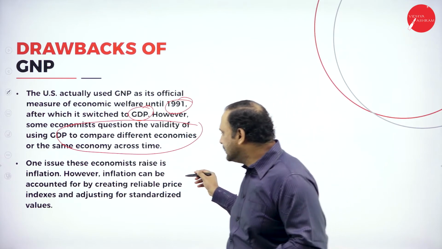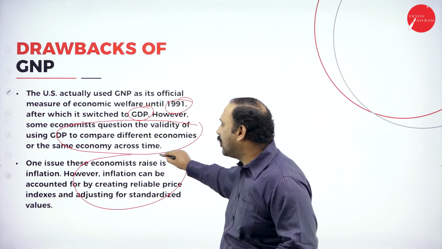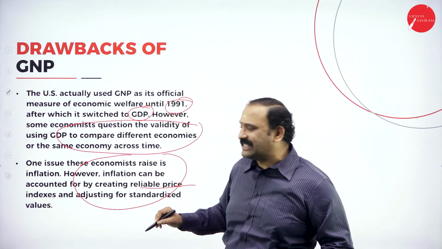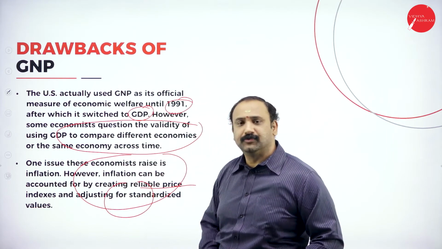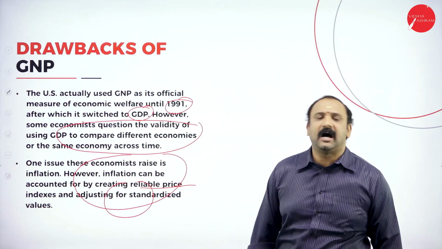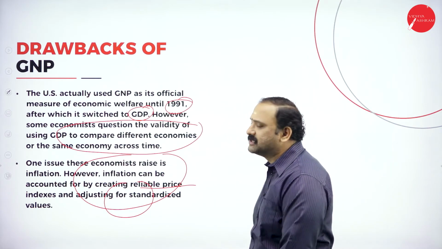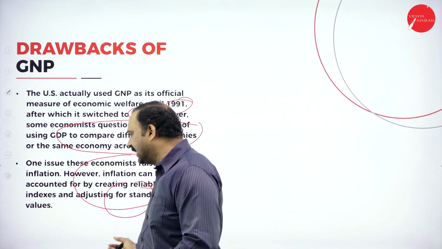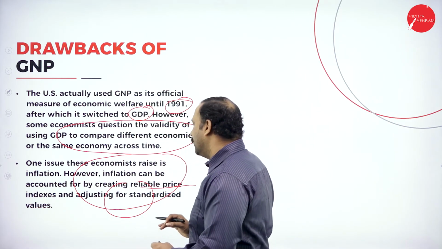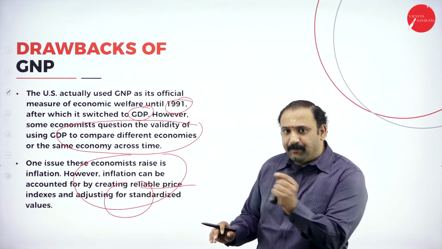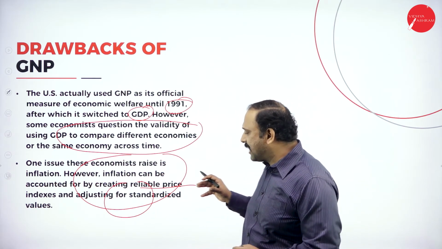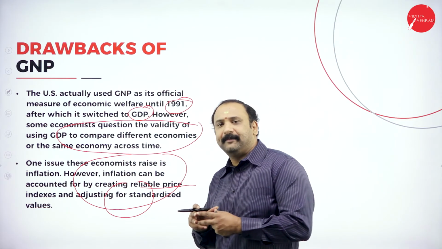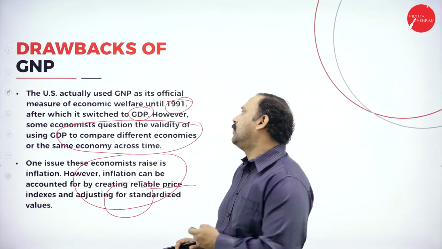One issue that these economists raise is inflation. However, inflation can be accounted for by creating reliable price indexes and adjusting for standard values. So one of the common issues that we are facing today is that economists ask about inflation, which is very, very true when it comes to a country like India, where inflation is at the highest. However, the inflation rates can be adjusted. It doesn't mean that every time we have to keep on looking for it. It can be adjusted, it can be accounted for, and it can be taken up for the standard values altogether.